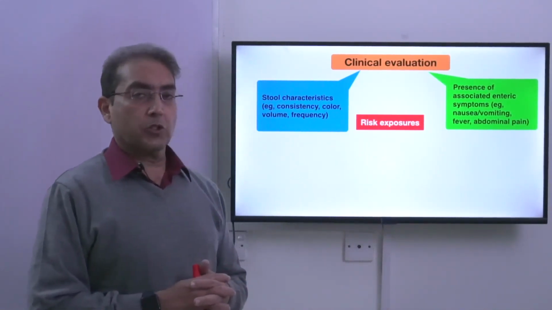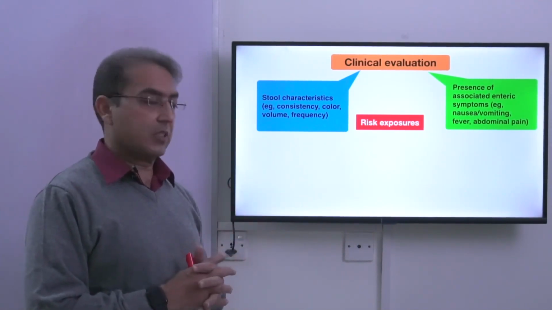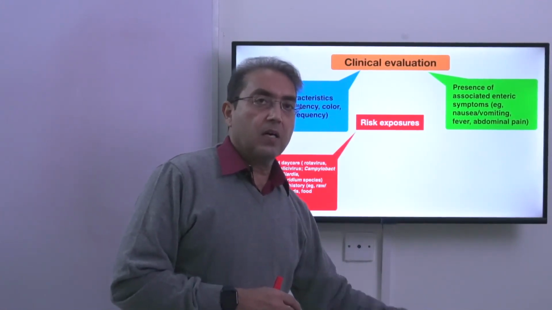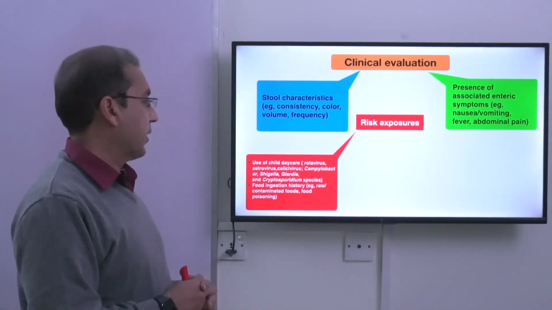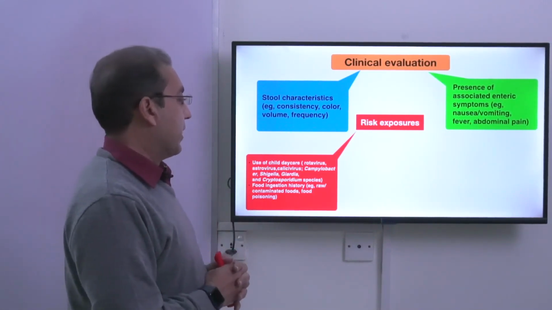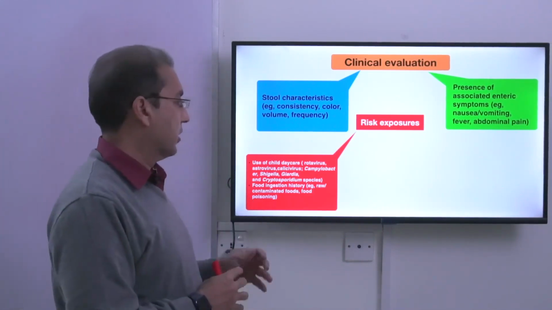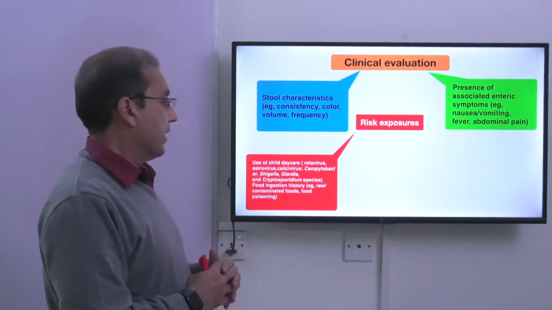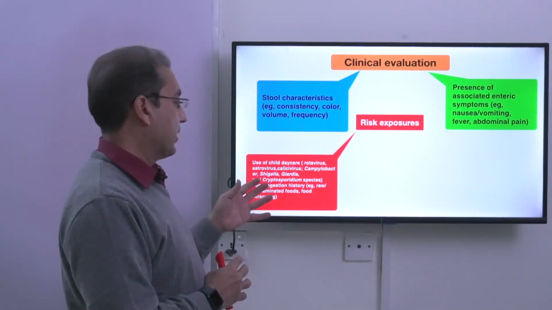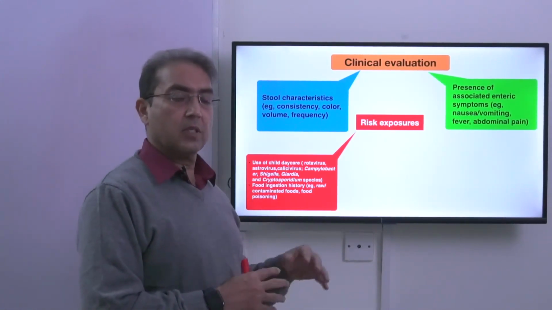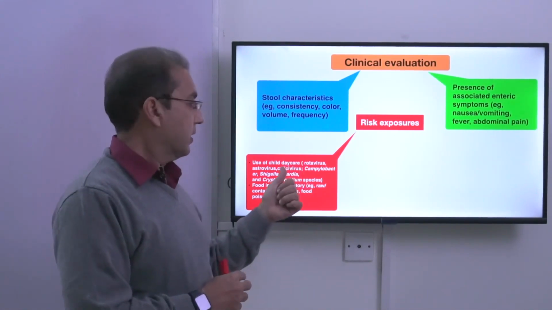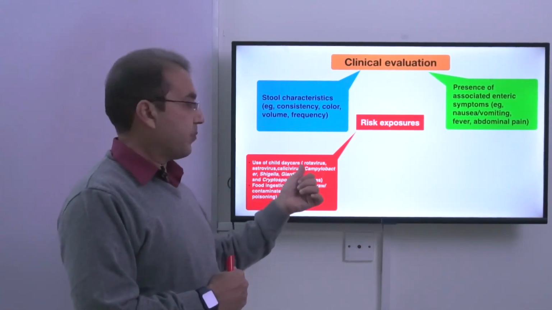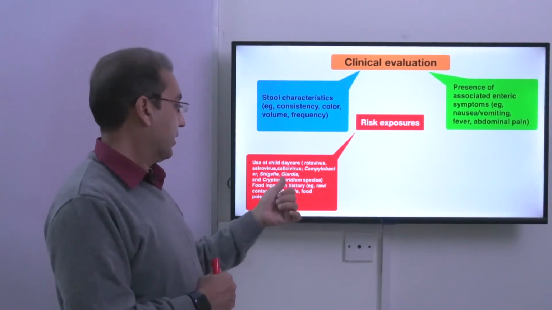Then look for the risk exposures. What type of risk the patient is exposed to, because that can tell us about the type of organism which may be involved. For example, in child daycares, the children have rotaviruses, astroviruses, caliciviruses infection. They can have Campylobacter, Shigella, Giardia, and Cryptosporidium infections. So you see, the children who are exposed to daycare, they have this sort of viral infections like rotavirus, astrovirus, and caliciviruses. Campylobacter, Shigella, and Giardia may be affecting this.